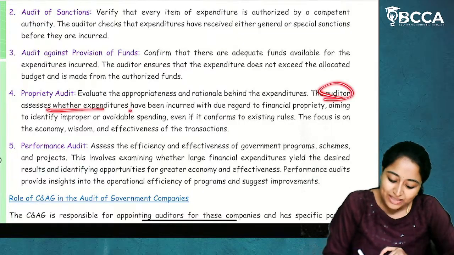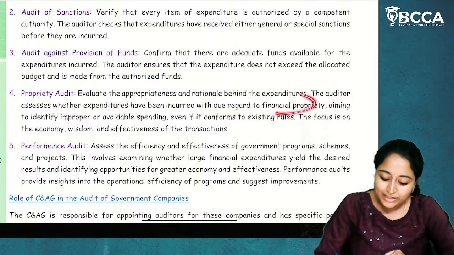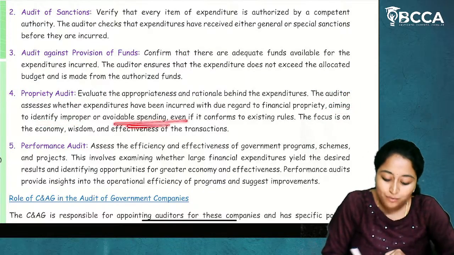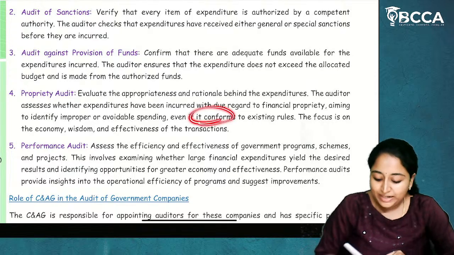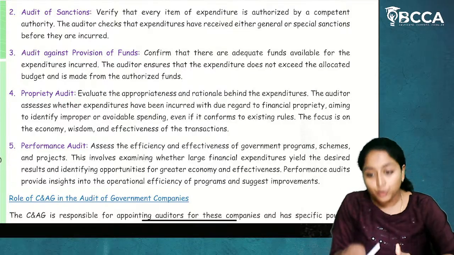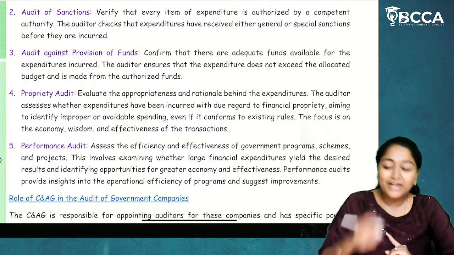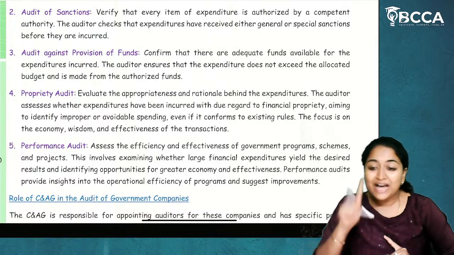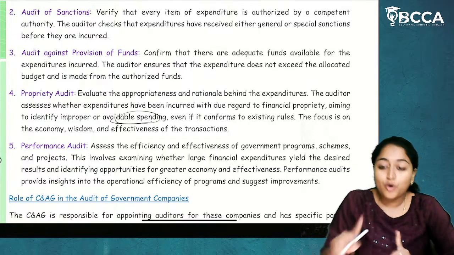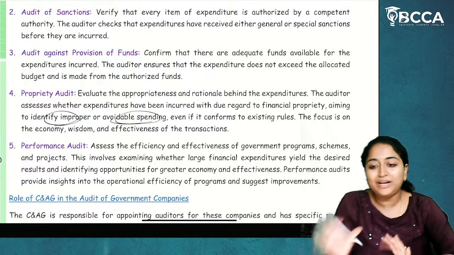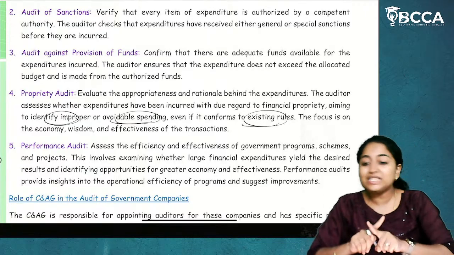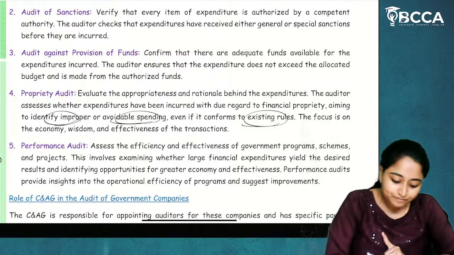The auditor assesses whether the expenditures have been incurred with due regard to the financial propriety, aiming to identify improper or avoidable spending. Even if you are following rules and making the expenditure, the auditor will do the assessment whether that particular expenditure is worthful or not. If it is overspending or an improper expenditure, then even if it is based on the rules, that is not being allowed by the auditor.